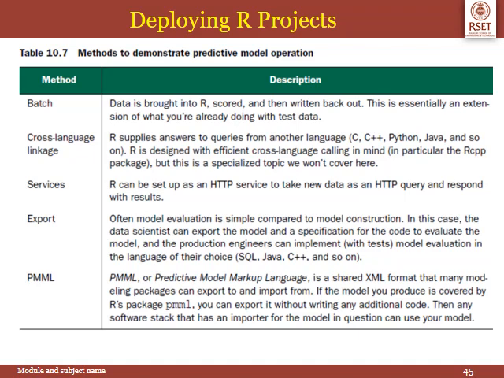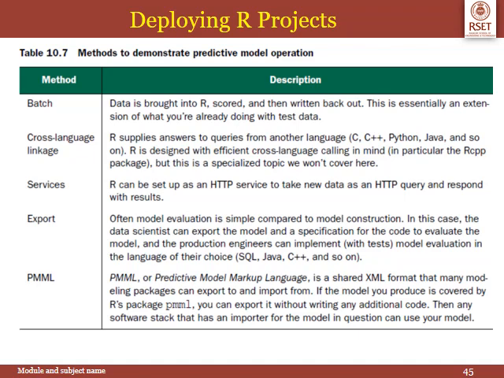There are various methods for deploying R projects. This table shows several methods. The first one is batch, that is, data is brought into R. The model is developed. After that, the data is written back out. This is an extension of what we do with the test data. We bring in the data set, split it up into training and test sets, build our model using the training set and test it out on the test data.